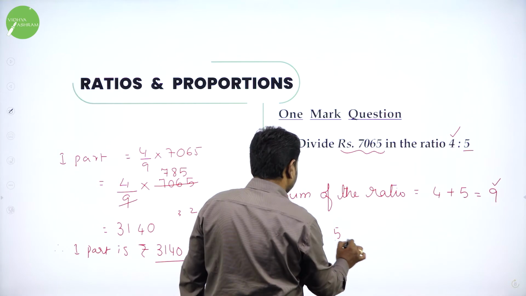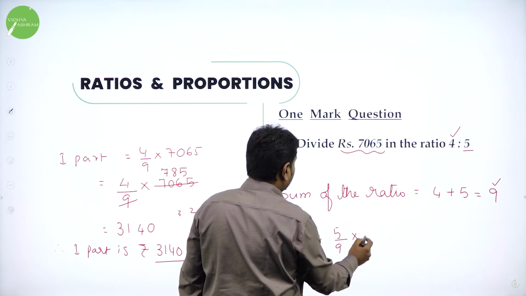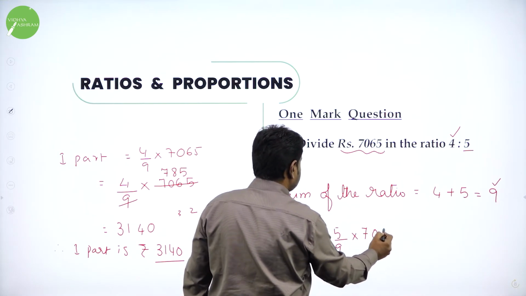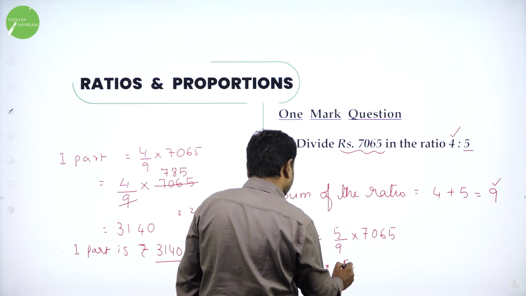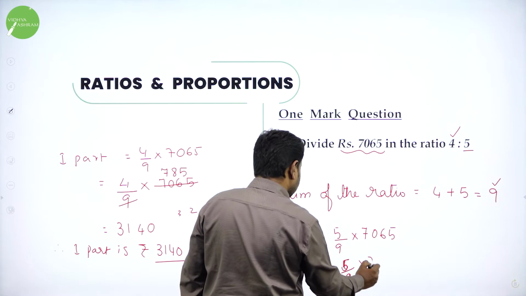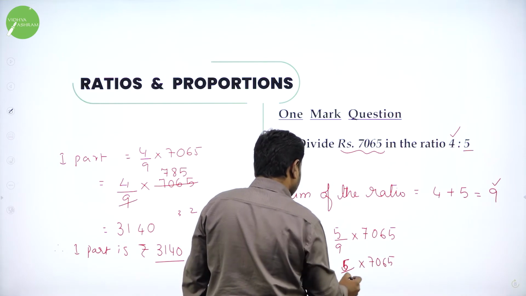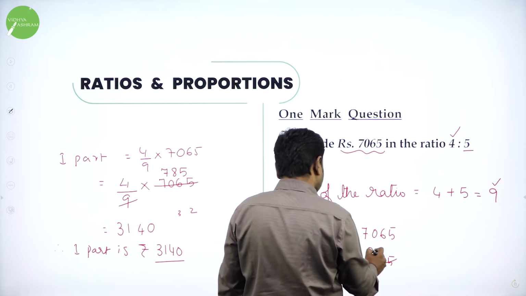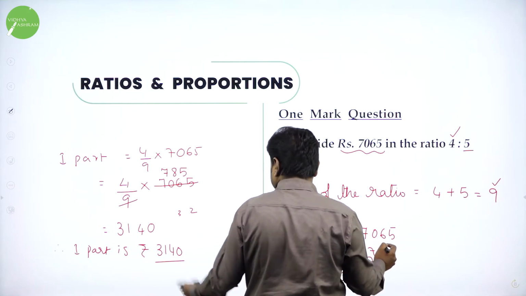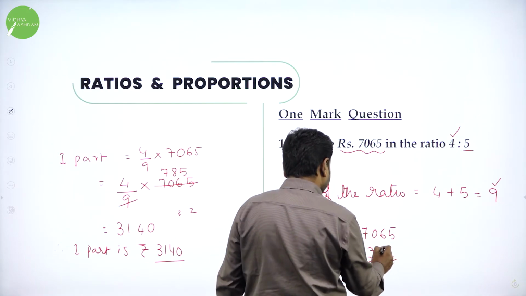5 divided by the sum of the ratio. The sum of the ratio is 9, into the total money. Total money is 7065. Same. So 5 by 9 into 7065. 9 ones are 9. So 9 sevens are 63. And then the same division, 785 you'll get.